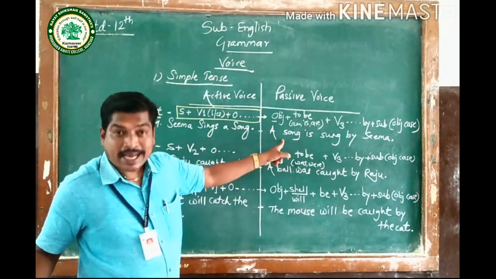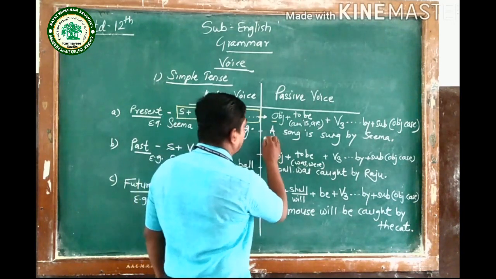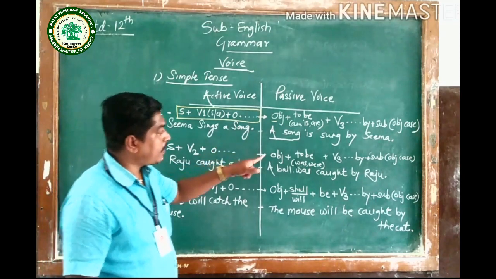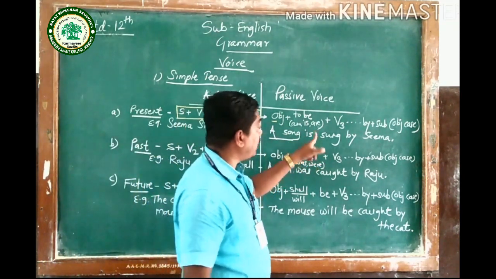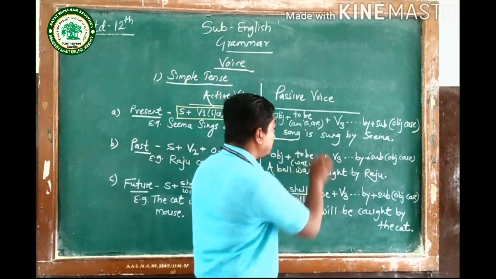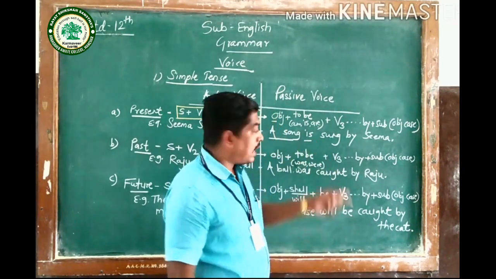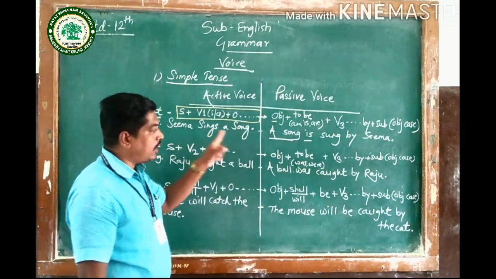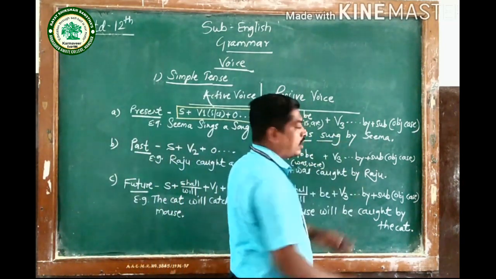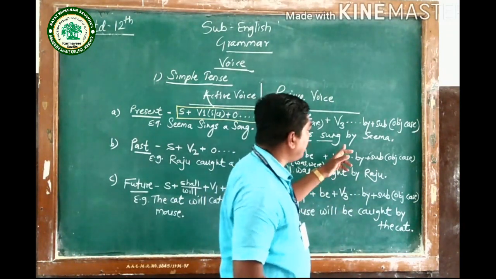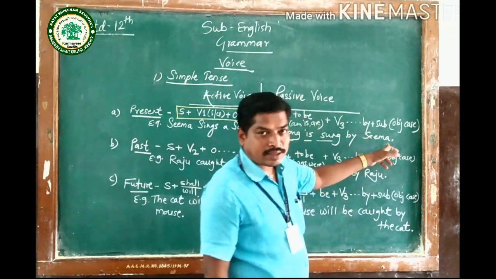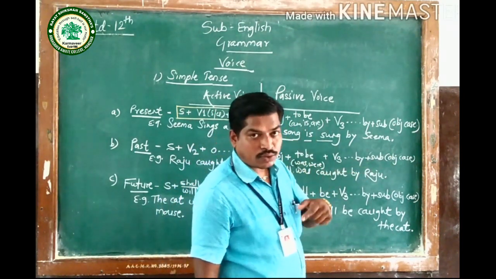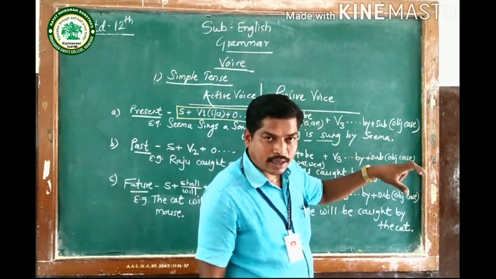I have begun that sentence with a song. So this is the object, a song. Then I have used the appropriate helping verb of to be. So it is. Then I have used V3 also, sung, V3 of the main verb, action verb, sing. It is sung. Then there is no remaining part, that is why there is no by and subject. As Seema is a proper noun, no objective case is used, as it is, the subject is used here.